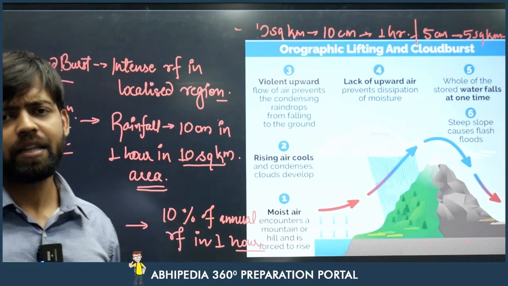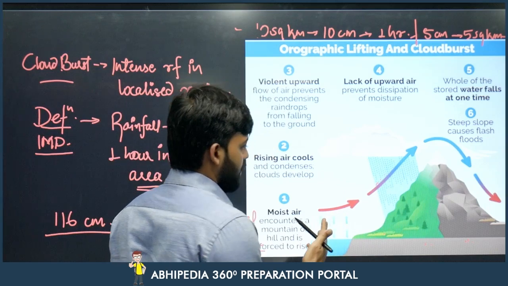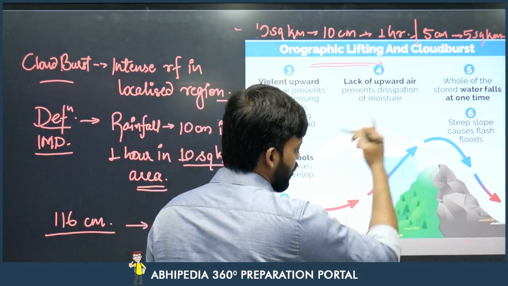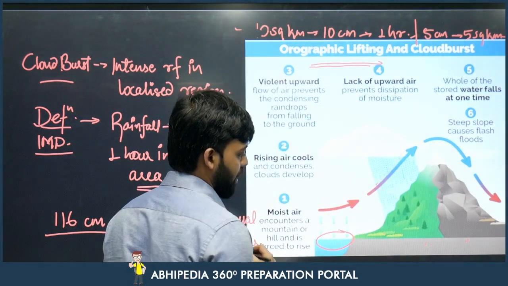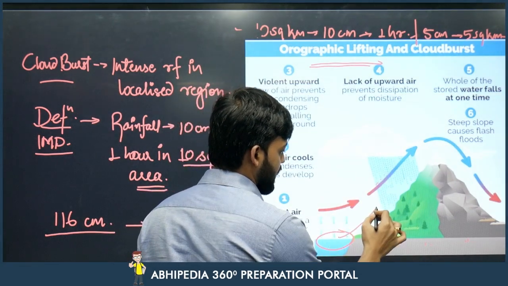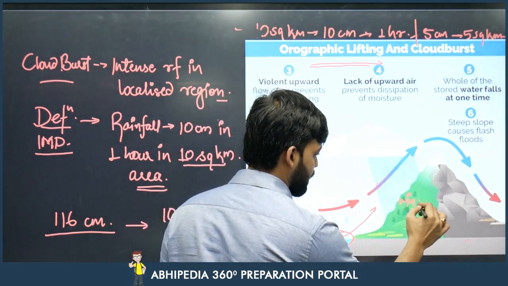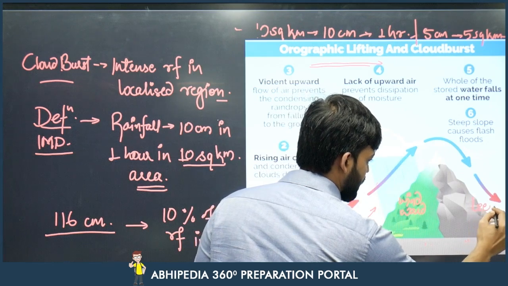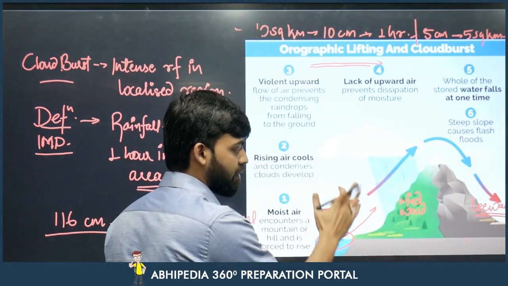Let us understand the phenomenon of cloudburst, how it happens. This is basically orographic rainfall; orographic lifting happens, and because of this a cloudburst happens. This water is getting warmed up and starts rising with the help of the wind. This is the windward side of the mountain, and this is the leeward side. On the windward side, the air is strong.